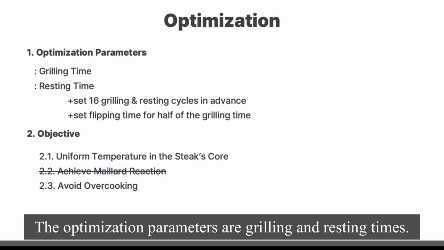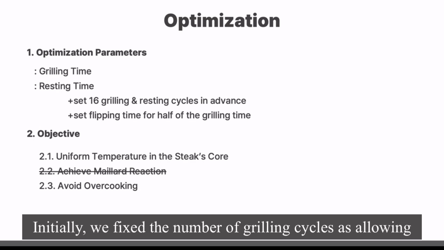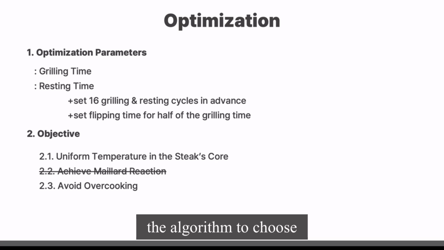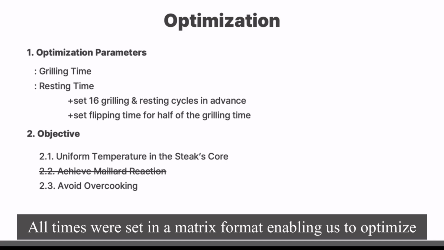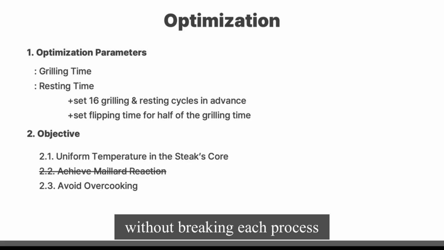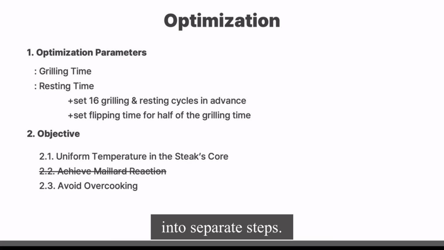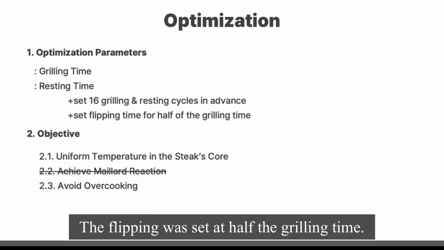The optimization parameters are grilling and resting times. Initially, we fixed the number of grilling cycles, as allowing the algorithm to choose cycles resulted in extremely short grilling times. All times were set in a matrix format, enabling us to optimize without breaking each process into separate steps. Flipping was set at half the grilling time.